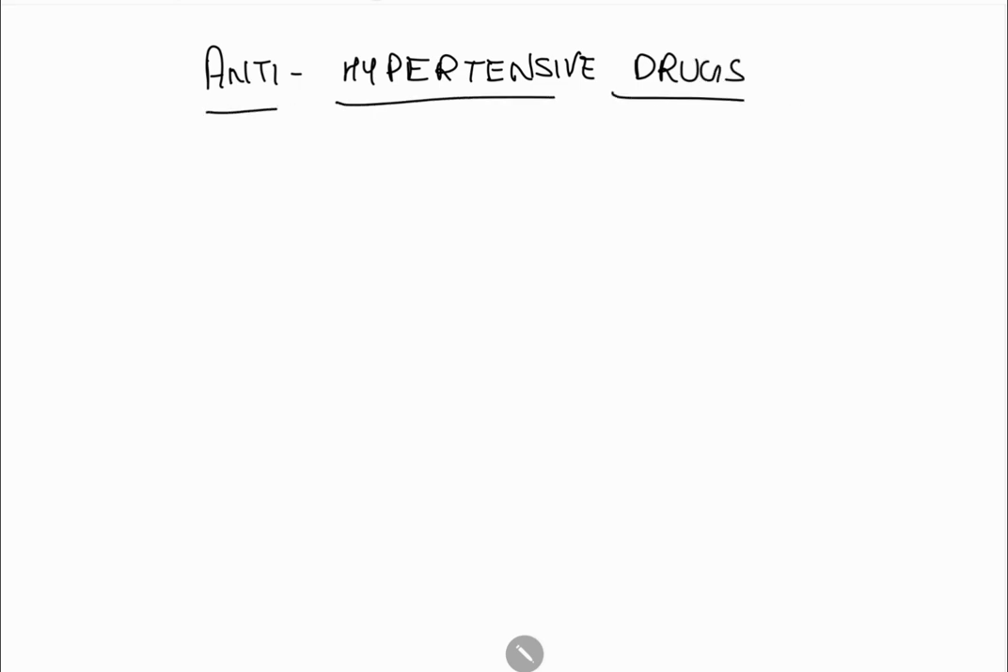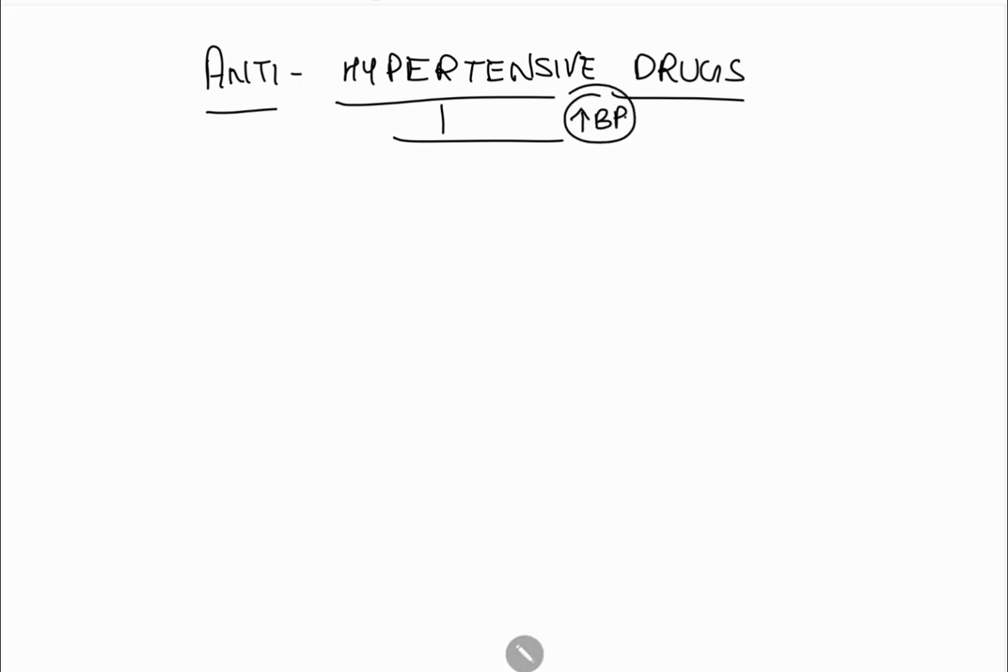So today we will study about anti-hypertensive drugs. So what do we understand by hypertension? Hypertension means persistent and sustained high blood pressure.